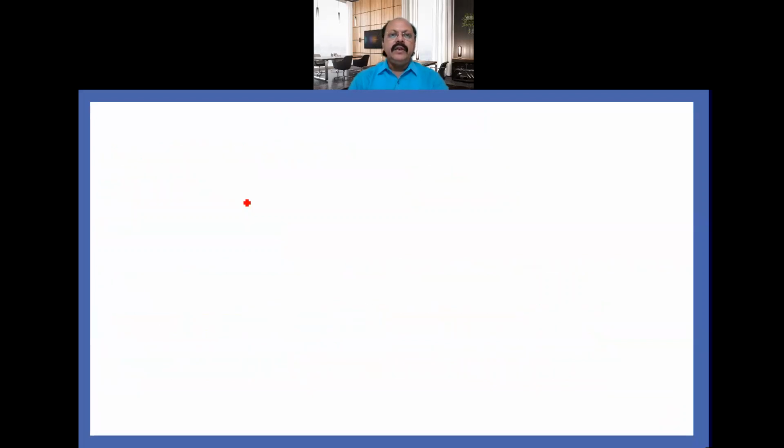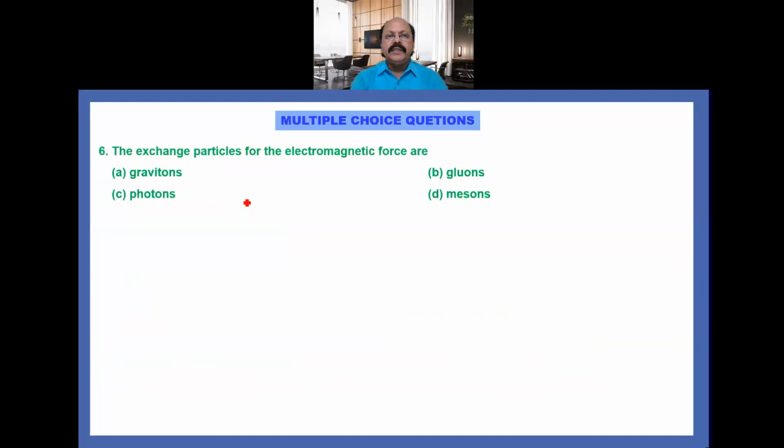Now another question, question number 6. The exchange particles for electromagnetic force are. Your options are: A. Gravitons, B. Gluons, C. Photons, D. Mesons. It is the electromagnetic force, so your option should be C.